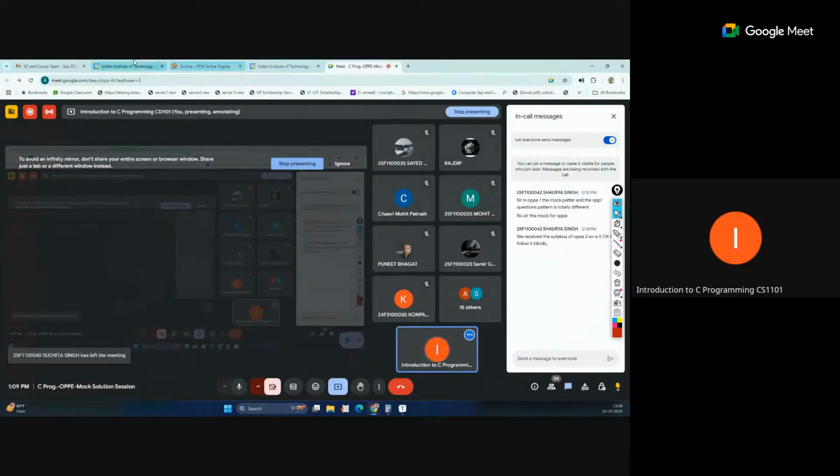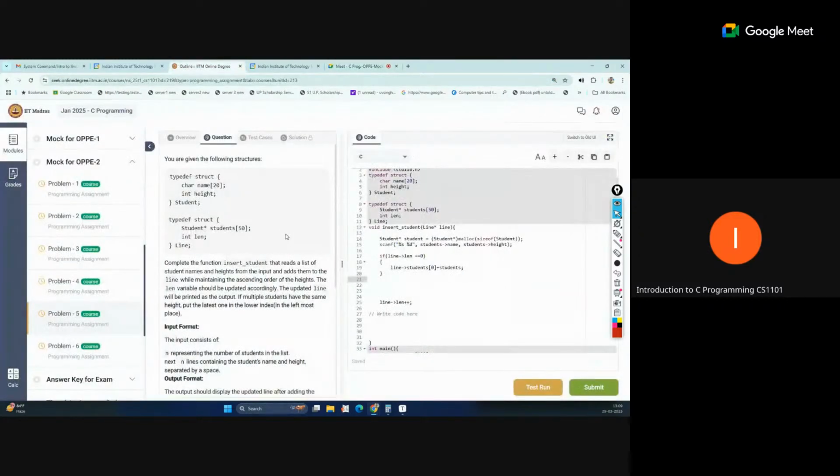Okay, sorry. So now this is the first thing. Either you can store all the students first, and then do the sorting. That is one way. Otherwise, if you know the insertion sort concept, you can sort at the same time. We have added the first student. When we add the second student, we will compare with the first student's height. If it is not in the correct order, we will just swap the values and change the position of the student's index.